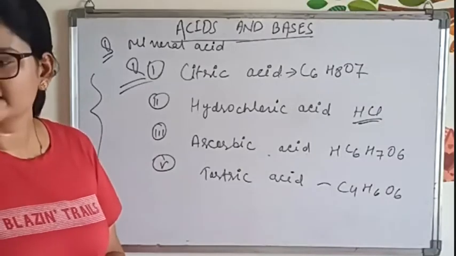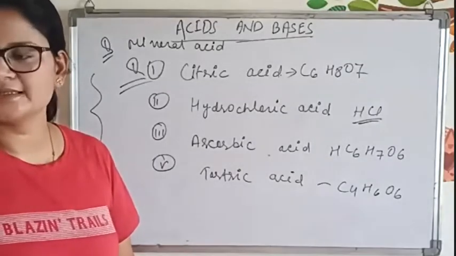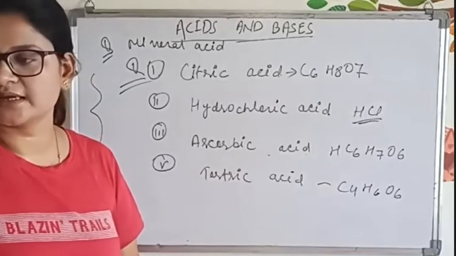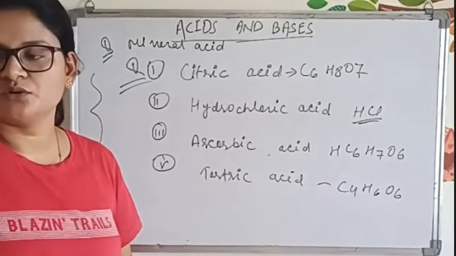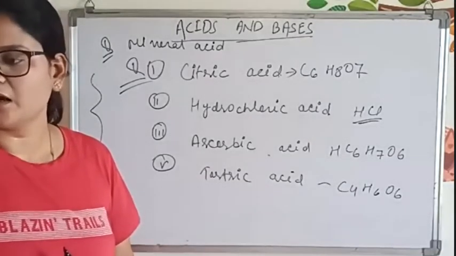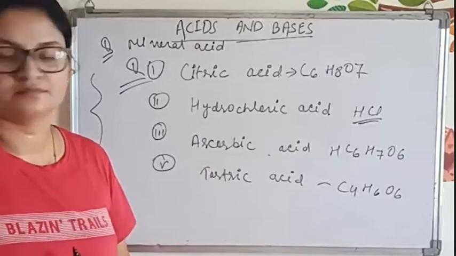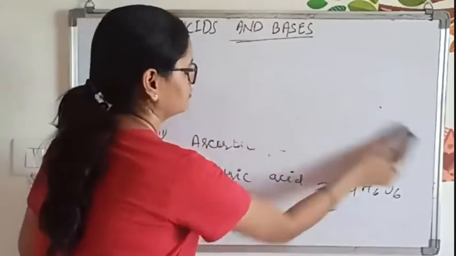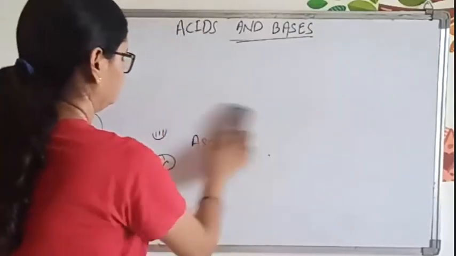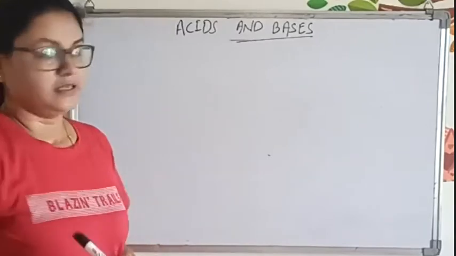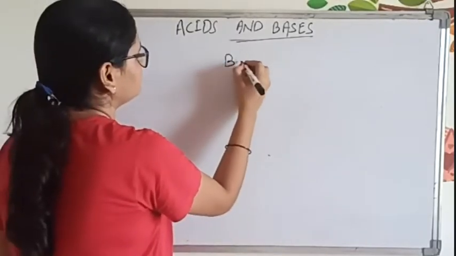Now there are some uses of acids that you can refer to in the material. The uses are written over there, so you can read it. Nothing is there to explain. Now come to the bases.